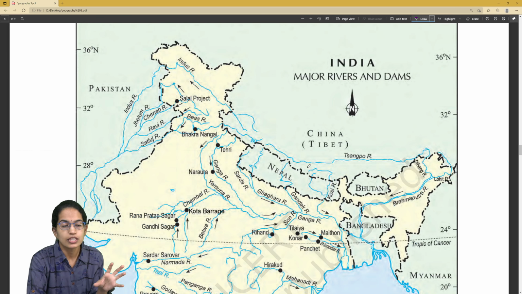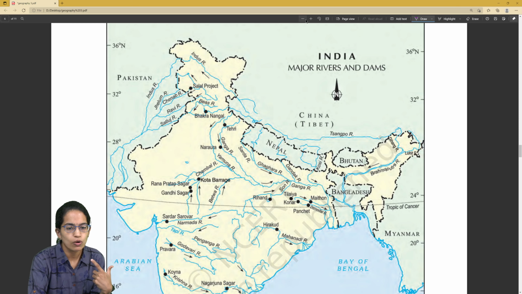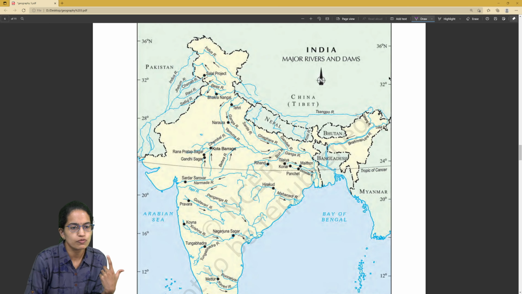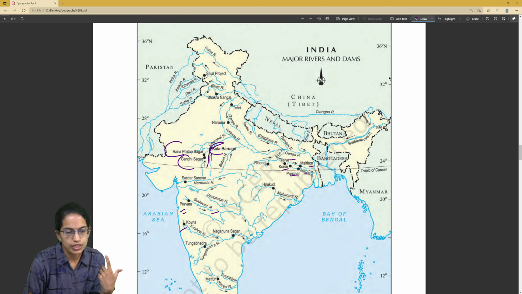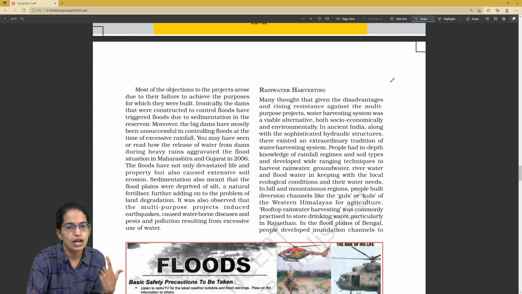state water dispute. Now this diagram itself is important not only for map location but also for your MCQ purpose. So for example, the three dams, Rana Pratap Sagar, Gandhi Sagar and Kota Barrage on Chambal River. Similarly, we have the Konar, Tilaiya, Panchet and Maithon on Damodar, Paithan on Godavari, Koyna on Krishna River, Tungabhadra on Tungabhadra River, Nagarjuna Sagar. Then you have Mettur Dam. So the list of the dams, where they are located, which river, is an important question.